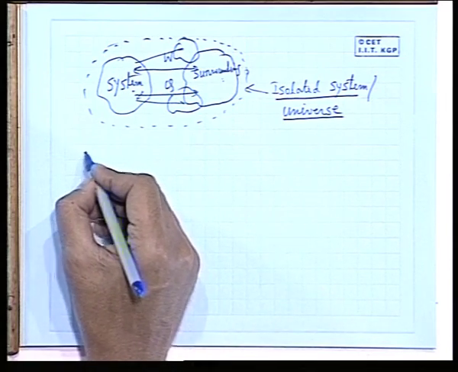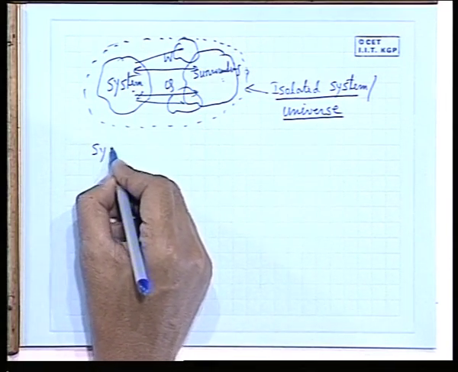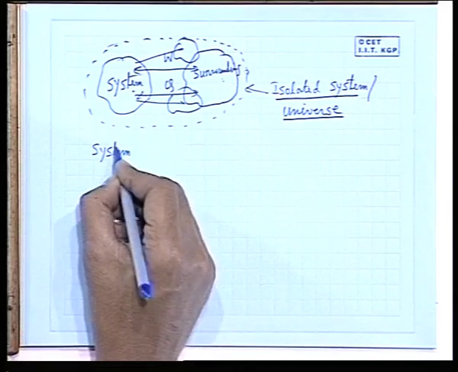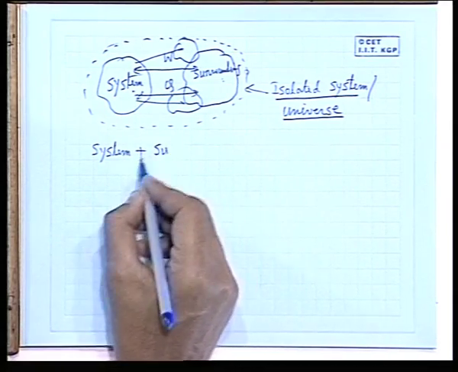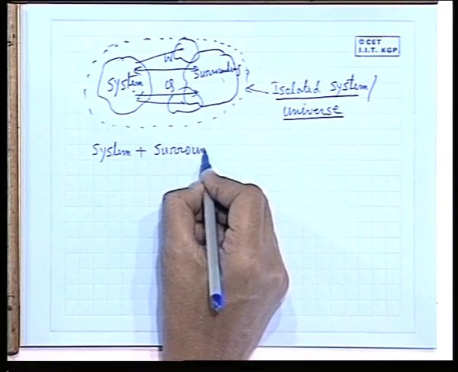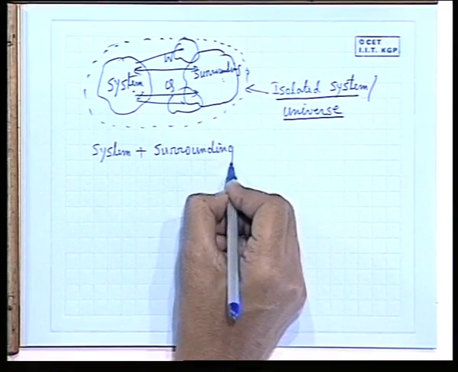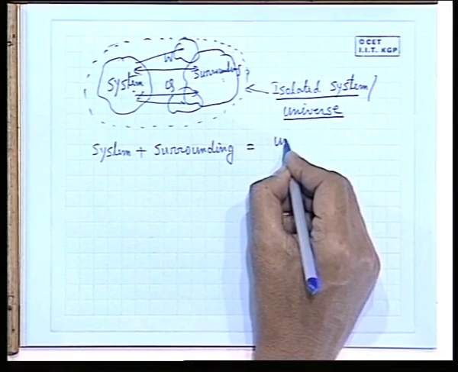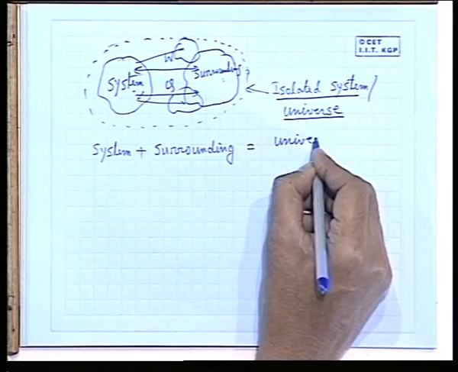So, therefore, we can write system plus surrounding, meaning interacting system to that system. So, these are interchangeable, system and surrounding. System plus surrounding comprises an isolated system or universe.